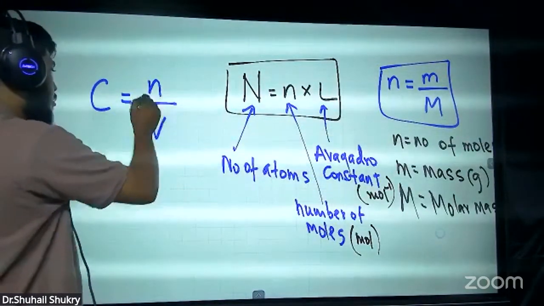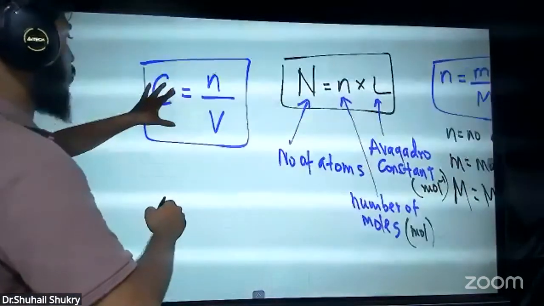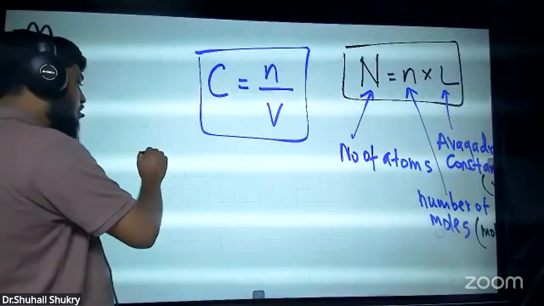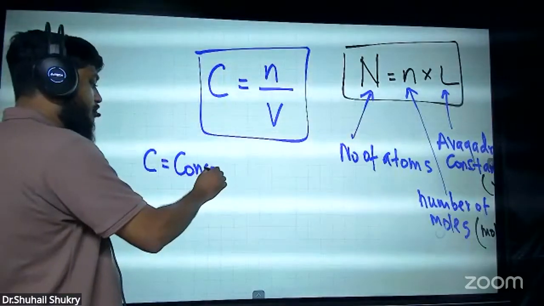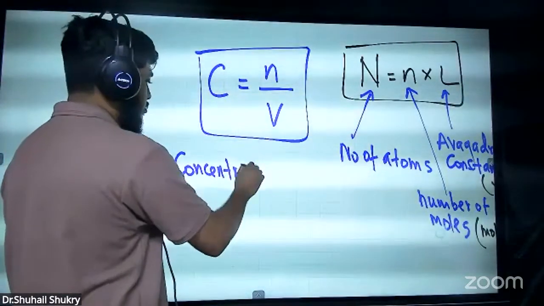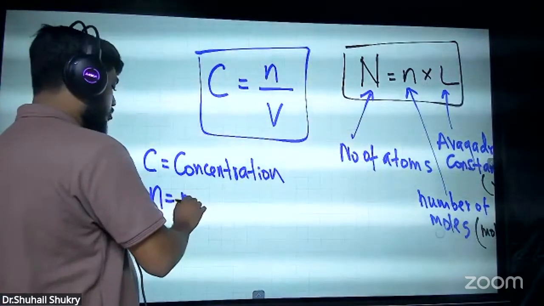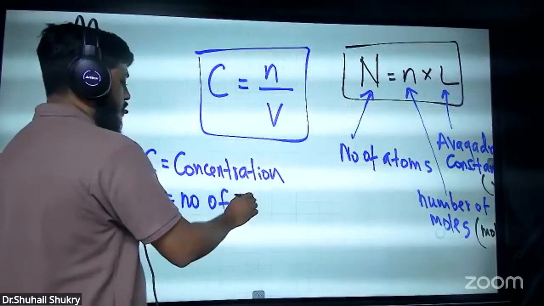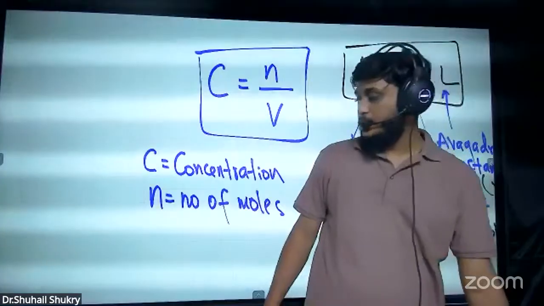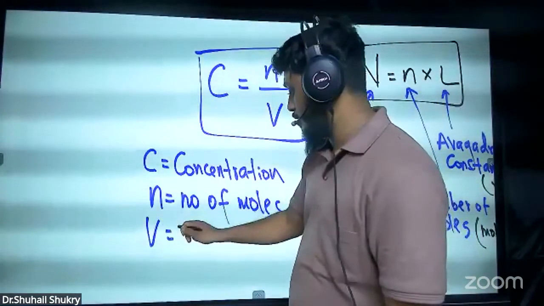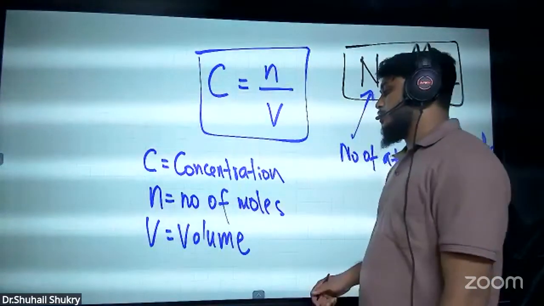Concentration you can measure using this formula, c equals n over V. This is also a very important formula. c means concentration, n means number of moles, V means volume.